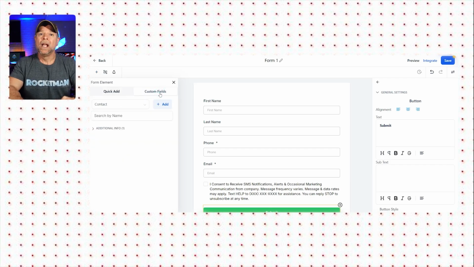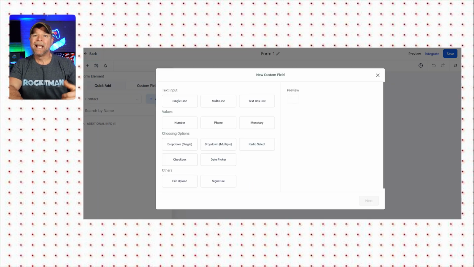If you want to add custom fields to your form, click on the Custom Fields section within the left sidebar. And once you click, you will have options like Add. By clicking on this option, you can add new custom fields such as text input, values, choosing options, and others like file upload, signature, etc.